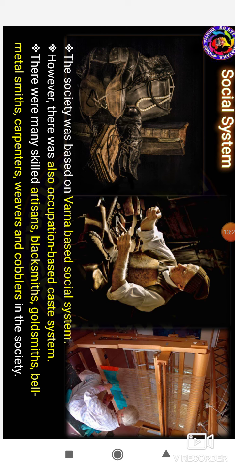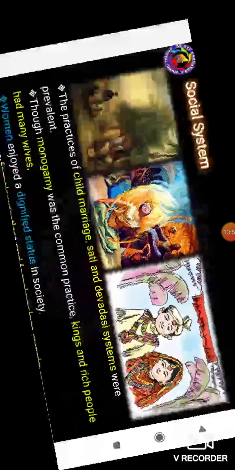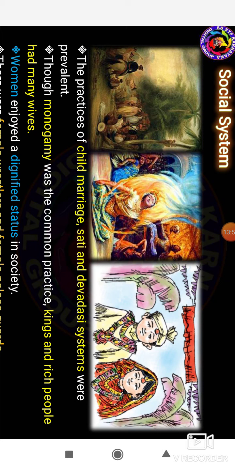We have to know that the Vijayanagara Empire had many skilled people: the artisans, blacksmiths, goldsmiths, bell metalsmiths, carpenters, weavers, and cobblers in this society. People did these occupations, and the practices of child marriage, sati, and the devadasi system were prevalent.